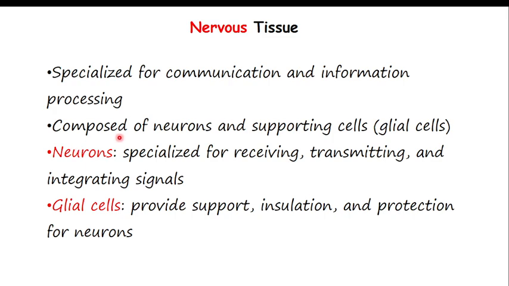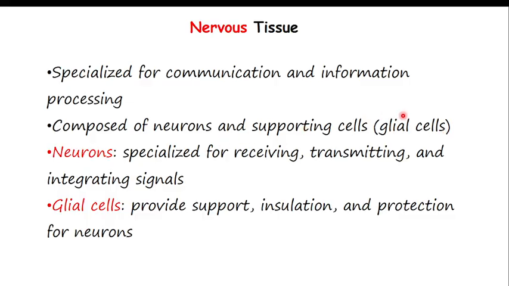Nervous tissue is composed of neurons. These neurons are the most important cells in the nervous tissue, but there are also supporting cells which support the neurons, called glial cells.